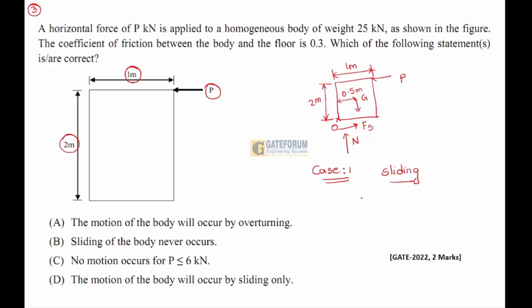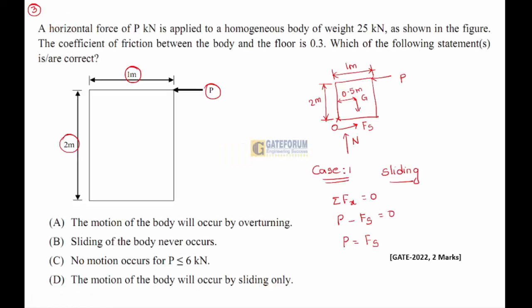In case of sliding, we take summation of forces in x direction equal to 0. P force acting towards left and the friction force acting towards the right will be equal to 0. So the force which is being applied will be equal to the friction force. This is summation Fx equal to 0.